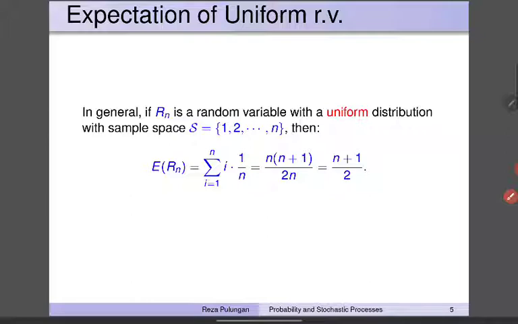The expectation of a uniform random variable. In general, if Rn is a random variable with a uniform distribution, with the sample space being the set of numbers from 1 to n, then the expectation of this random variable is equal to the sum of i from 1 to n of i, namely the value of the random variable, multiplied by 1/n, the probability, which is equal to (n+1)/2. So simply the average.